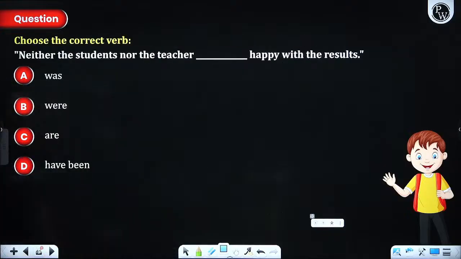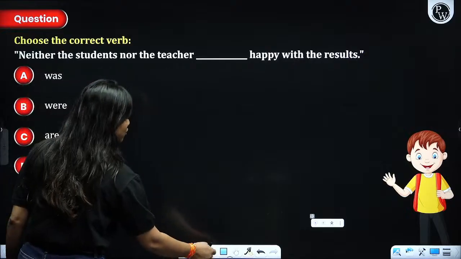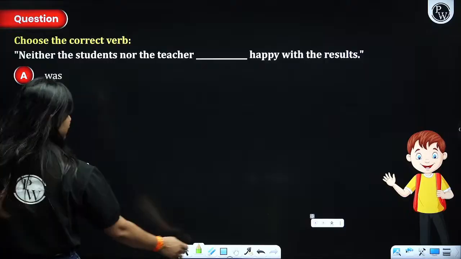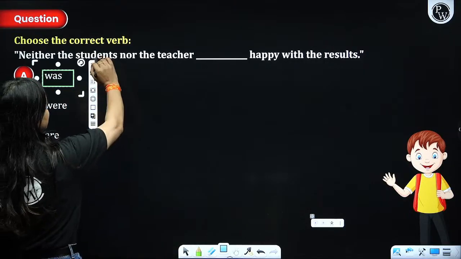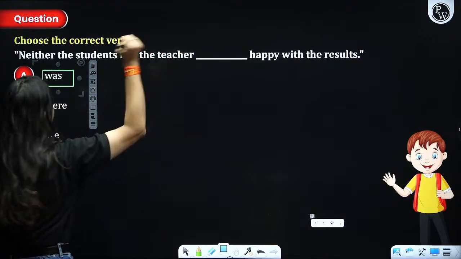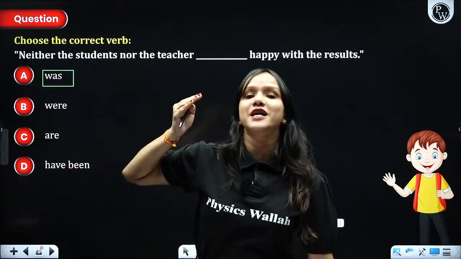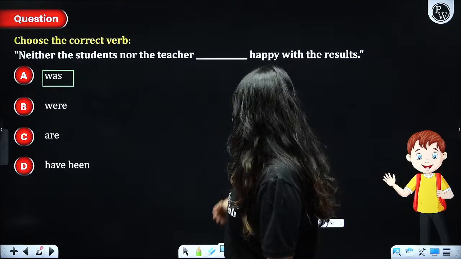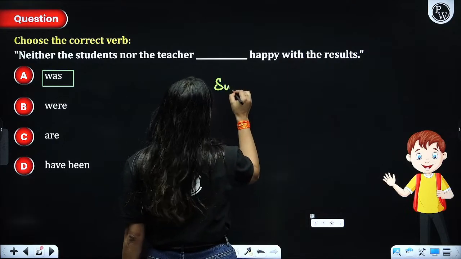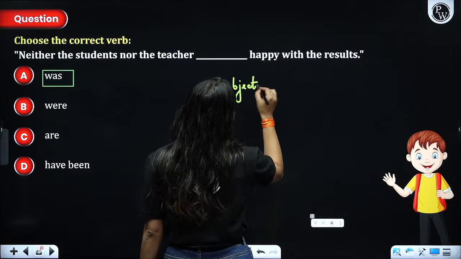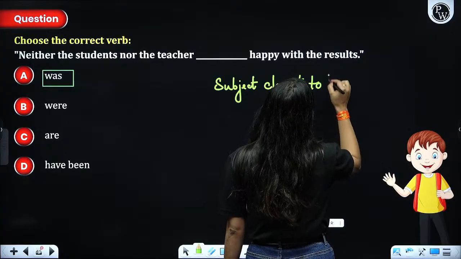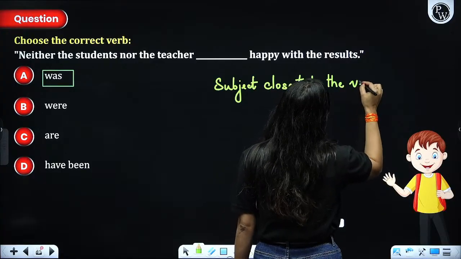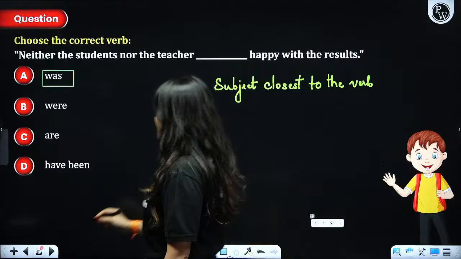Now let's do this as well. Neither the students nor the teacher. Very simple question. Neither the students nor the teacher could do this. So definitely the correct answer to our question is was happy. Had there been teacher and had there been students, then definitely we would have written a plural verb, because we keep the verb as per the subject which is closest to the verb. So I'm writing it here still. Subject closest to the verb. Got it, people?